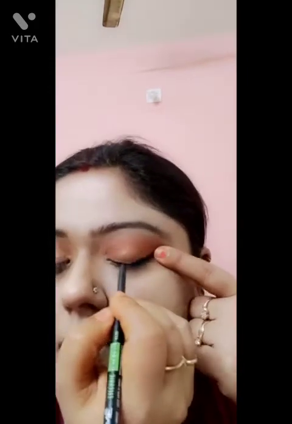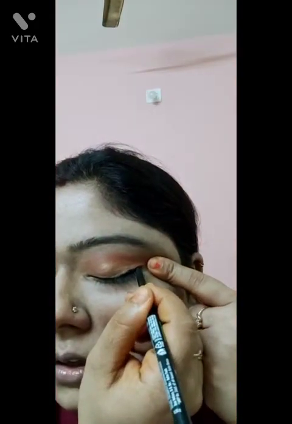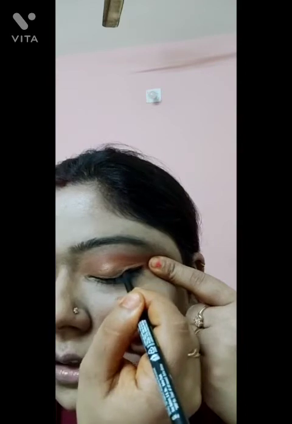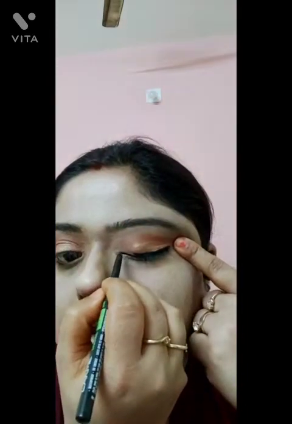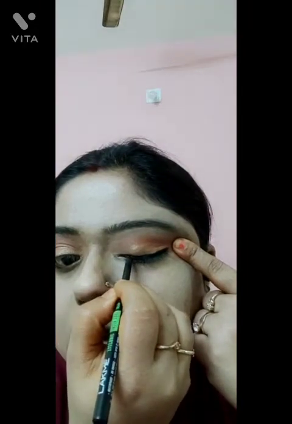It makes your eyes super. You can just see that. I have used this kajal only as my liner, so it is perfectly okay. I will again do the same.